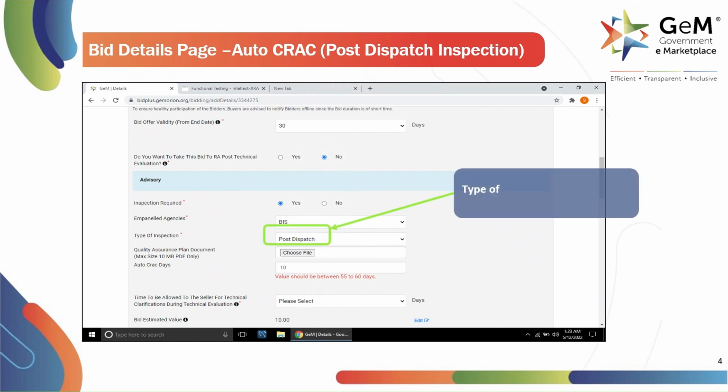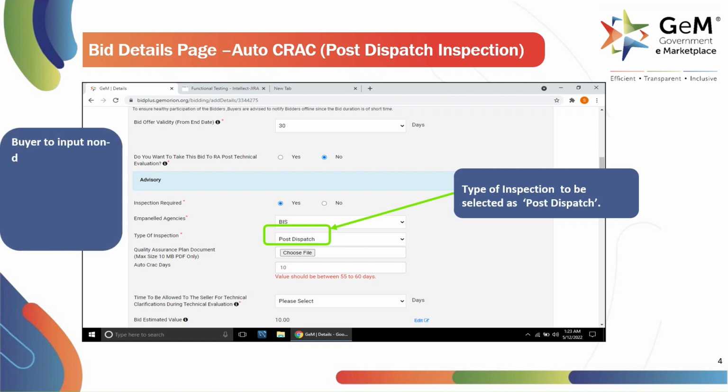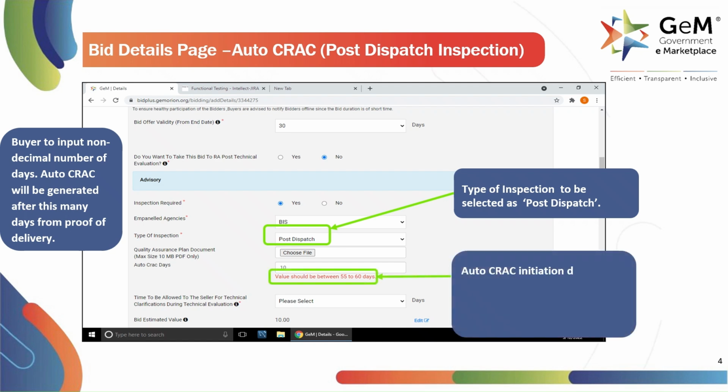Here, type of inspection to be selected as post-dispatch. Buyer needs to input non-decimal number of days. Auto CRAC will be generated after this many days from proof of delivery. Auto CRAC initiation days and maximum Auto CRAC initiation days shown for the specific category from CMS.